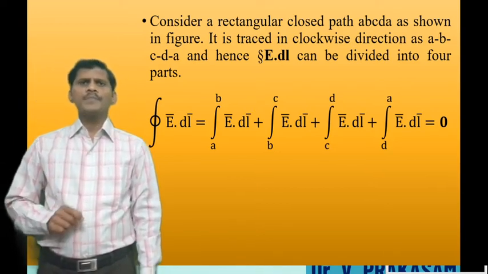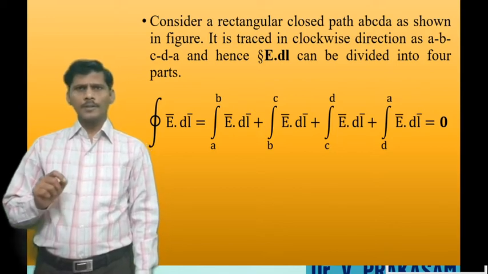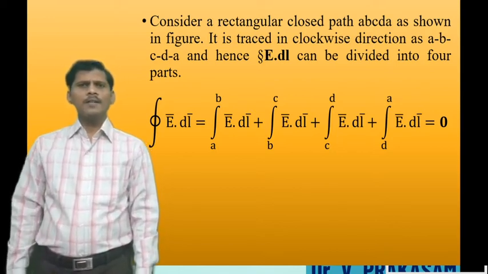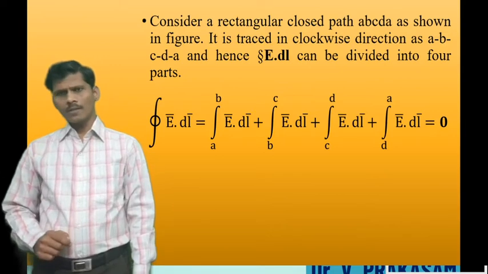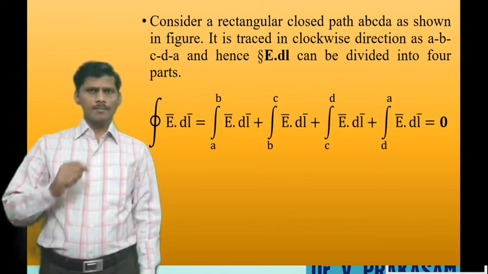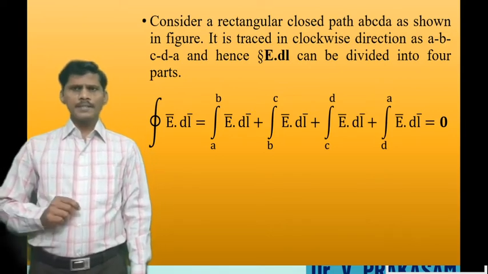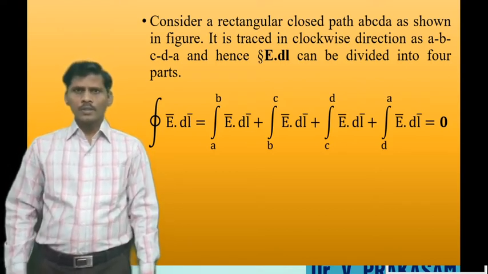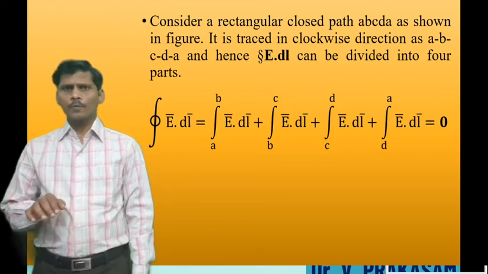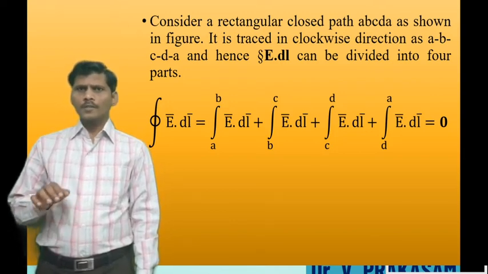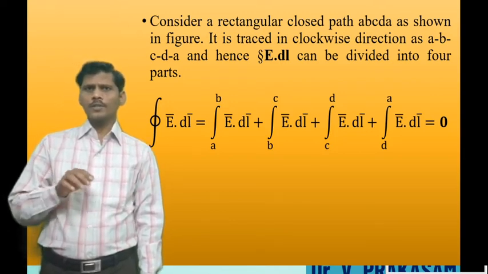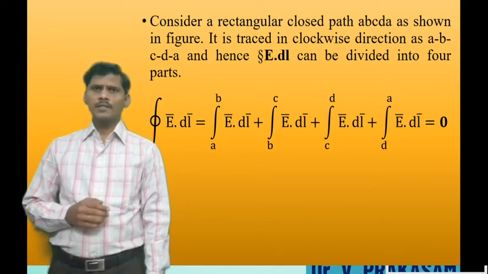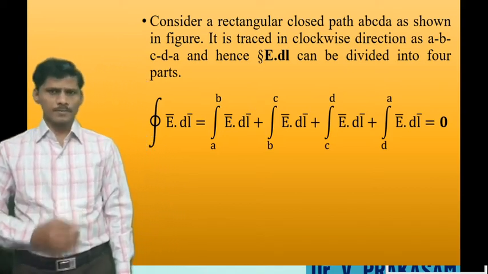That is, integral A to B E bar dot dl bar plus integral B to C E bar dot dl bar plus integral C to D E bar dot dl bar plus integral D to A E bar dot dl bar is equal to 0. Separately calculate all four terms. After that, substitute all four terms into this equation, and we get the final resultant boundary expressions.